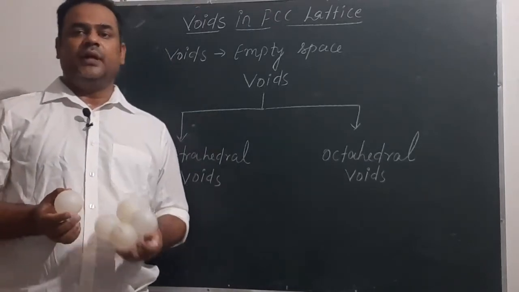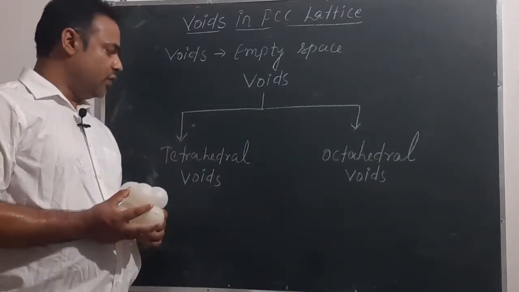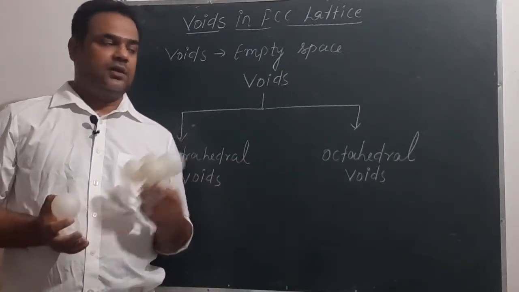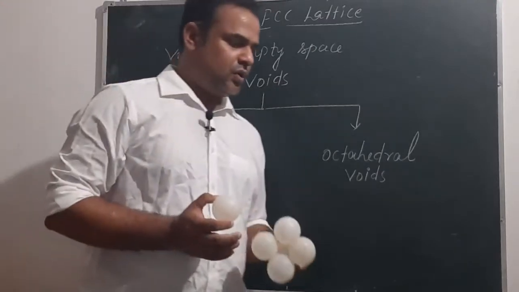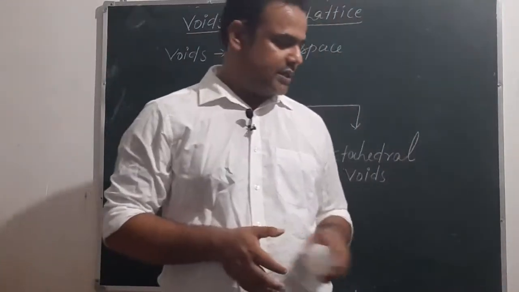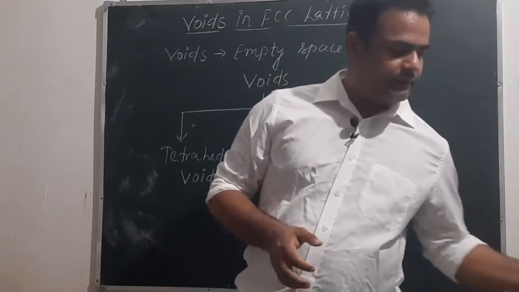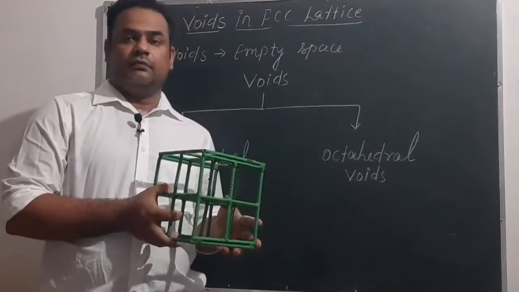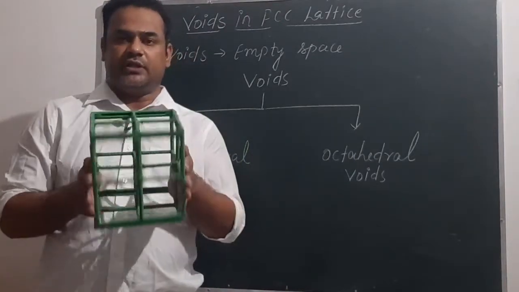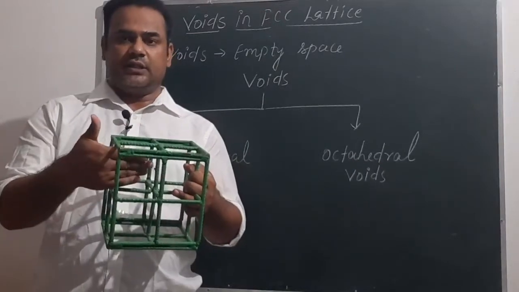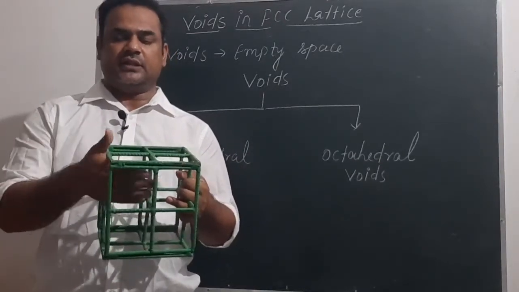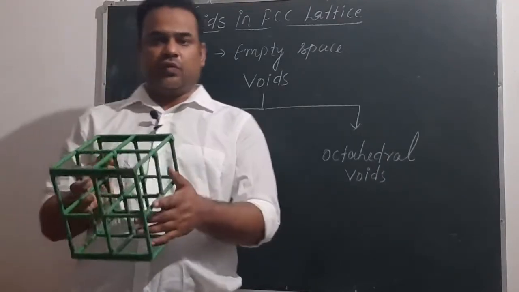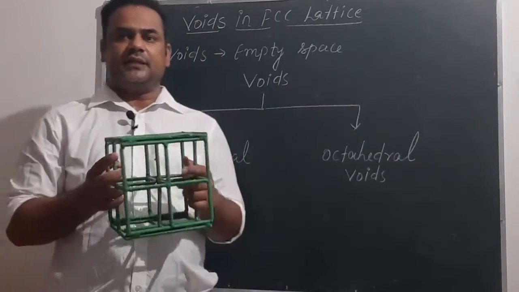Important point is that we have to identify the location of these tetrahedral and octahedral voids inside the abscissi unit cell or abscissi lattice. So to understand the position of tetrahedral and octahedral voids, we will again take the help of our model of unit cell. Suppose this whole is a unit cell, this is cubic structure. Ignore the structure present inside, ignore these structures, and you just assume this whole as a unit cell because this whole is a cubic structure and this is abscissi lattice.